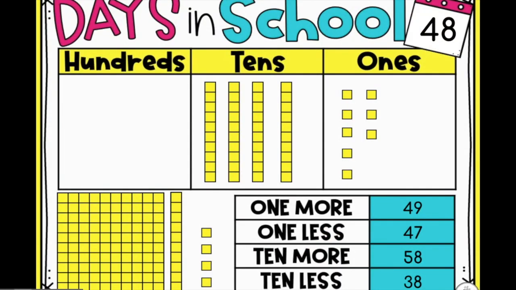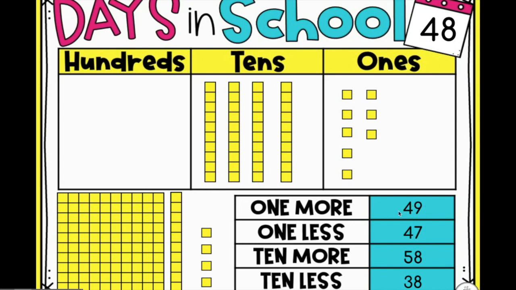Okay, so we have been in school for 48 days. Our number of the day is 48 today because we have been in school for 48 days. So count with me: 10, 20, 30, 40, 41, 42, 43, 44, 45, 46, 47, 48. 48 days.